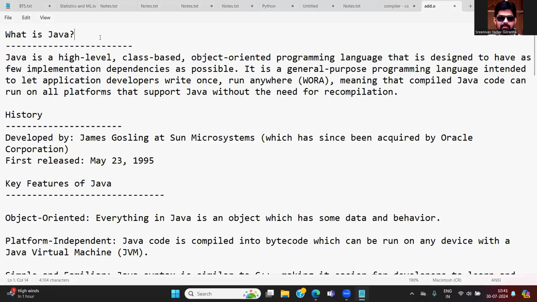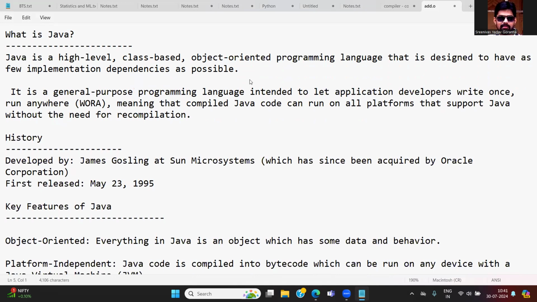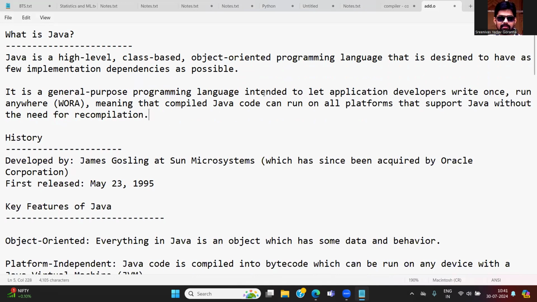Okay, so today we will discuss Java. So first of all, what is Java? Java is a high-level, class-based, object-oriented programming language that is designed to have as few implementation dependencies as possible. And one more point, it is a general-purpose programming language intended to let application developers write once, run anywhere. WORA concept: write once, run anywhere. Meaning that compiled Java code can run on all platforms that support Java without needing any recompilation.